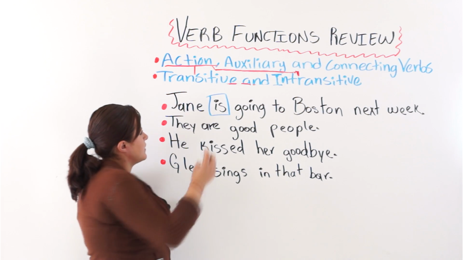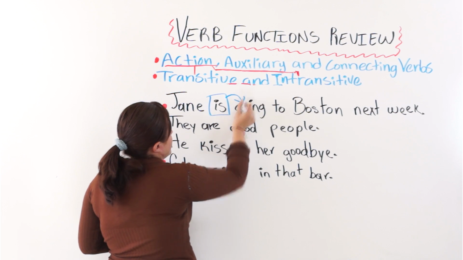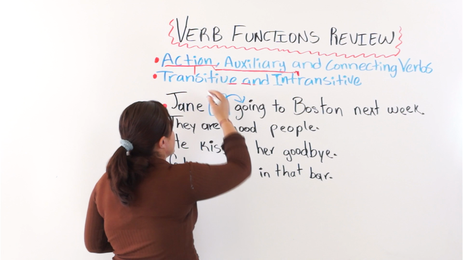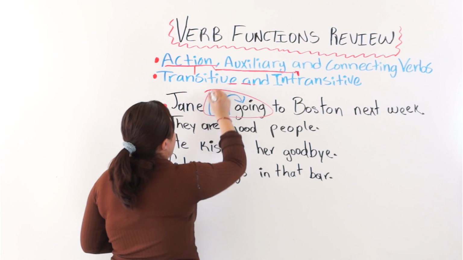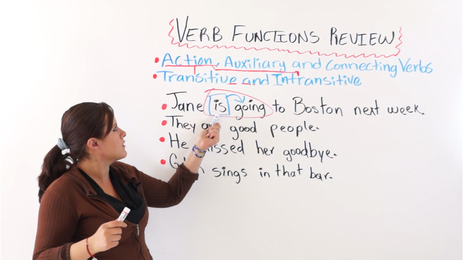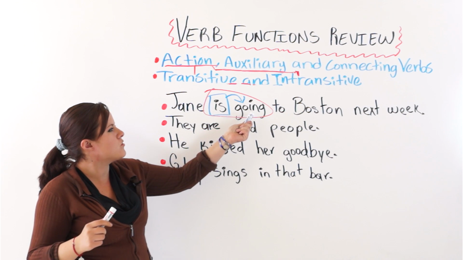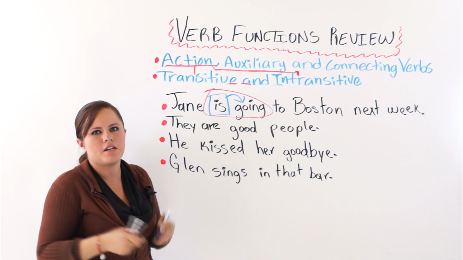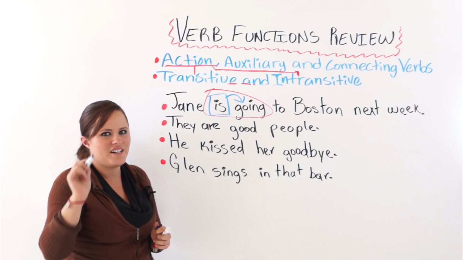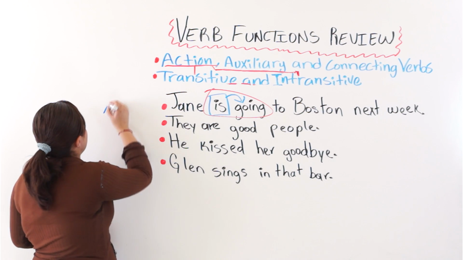And right next to it, we have going. So we know that this makes a verb phrase. So which verb do we need to join another verb to make a verb phrase? That is right, an auxiliary verb.